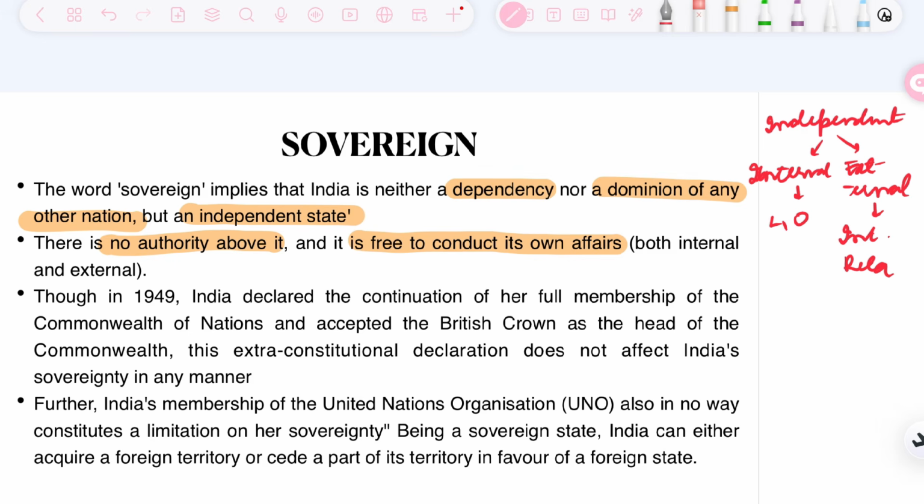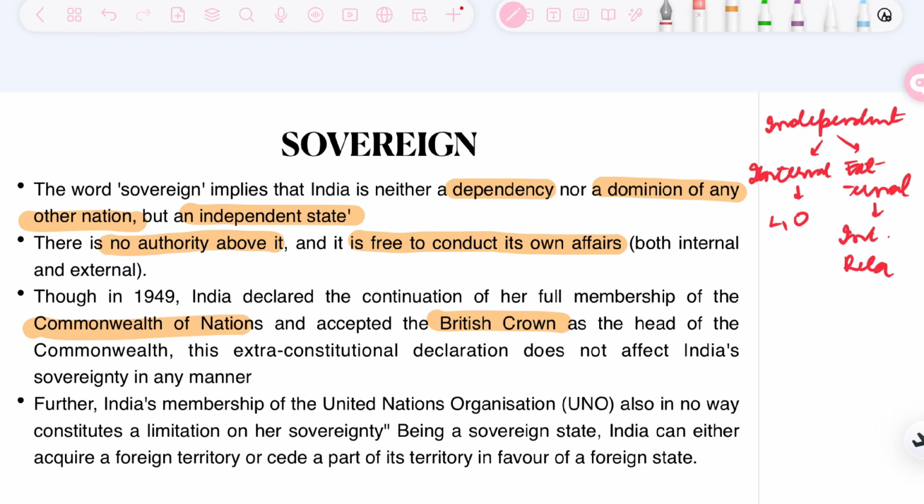Though in 1949 India declared the continuation of her full membership of the Commonwealth of Nations and accepted the British Crown as the head of the Commonwealth, this extra-constitutional declaration does not affect India's sovereignty in any matter. If India is accepting to be a member of the Commonwealth of Nations or to accept the British Crown as the head of the Commonwealth, India is not accepting the British Crown as a head of India, but it is just an organization, the Commonwealth of Nations. So this does not have any bearing upon the sovereignty of India.